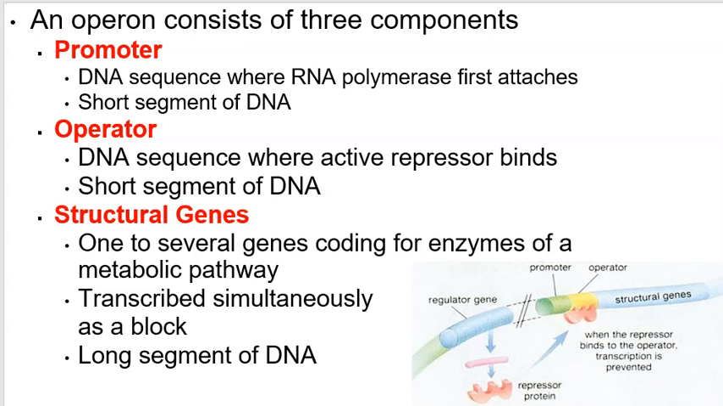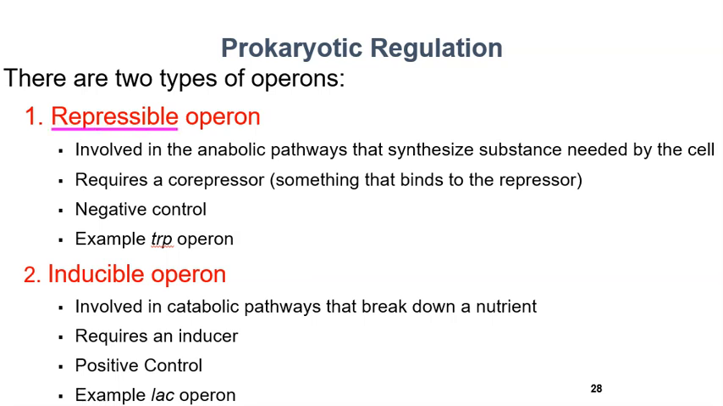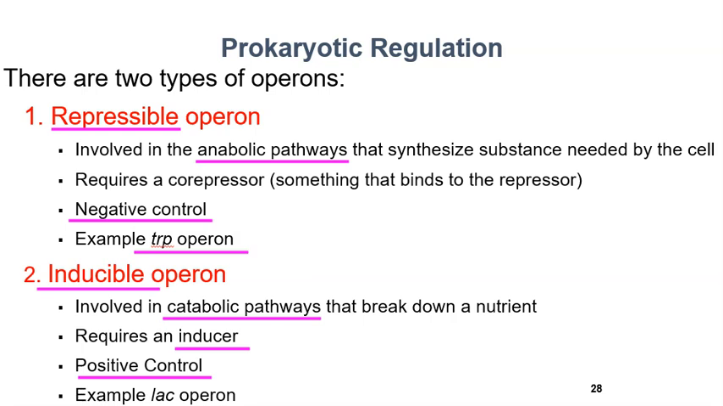There's a repressible operon, okay? You just need to be able to contrast these. These are involved in anabolic pathways, which means they build. This is like a trp operon. Negative control, right? So we're building something unless we don't need it. An inducible operon is a catabolic pathway, which means we're breaking something down. It requires an inducer, which means to turn on the operon, and it's positive control. Okay, we need this on because this is around and we need to use it.